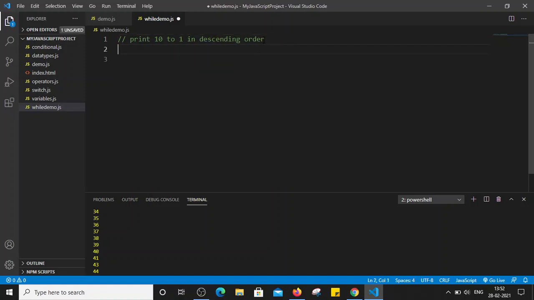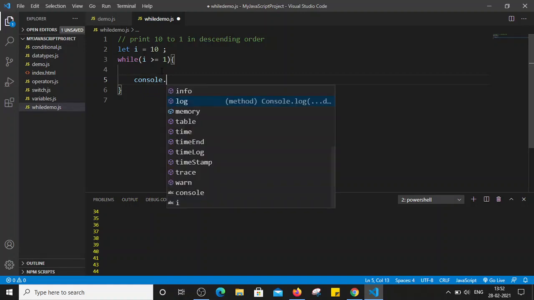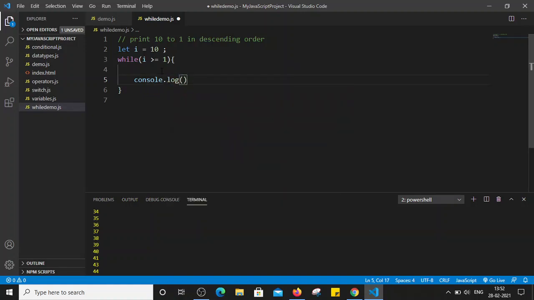So here I will initialize the variable starting from 10. Let's see, right? So I am just initializing the variable I is equal to 10. Then I will simply use while, I is greater than or equal to 1, in brackets console.log. Let's print I.